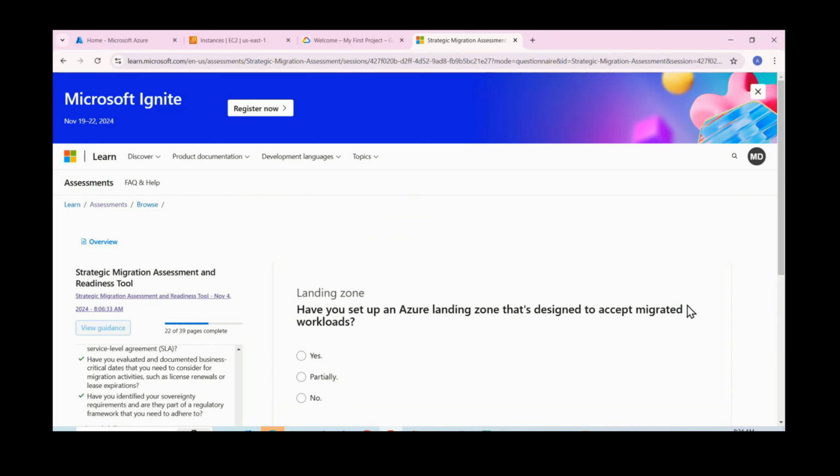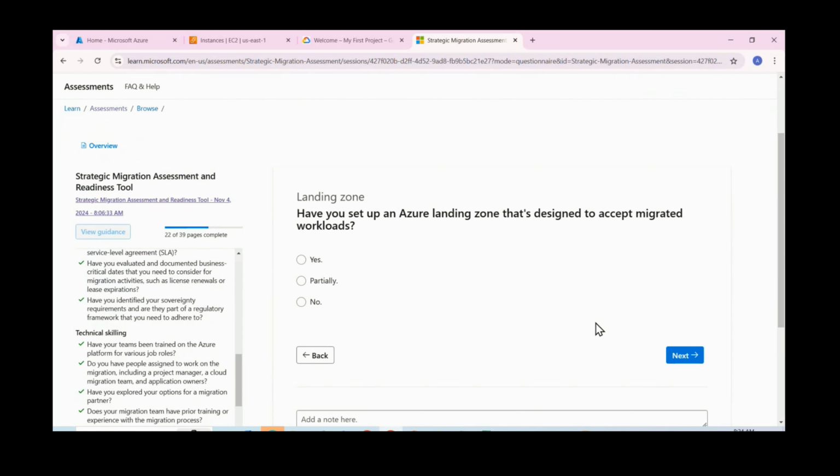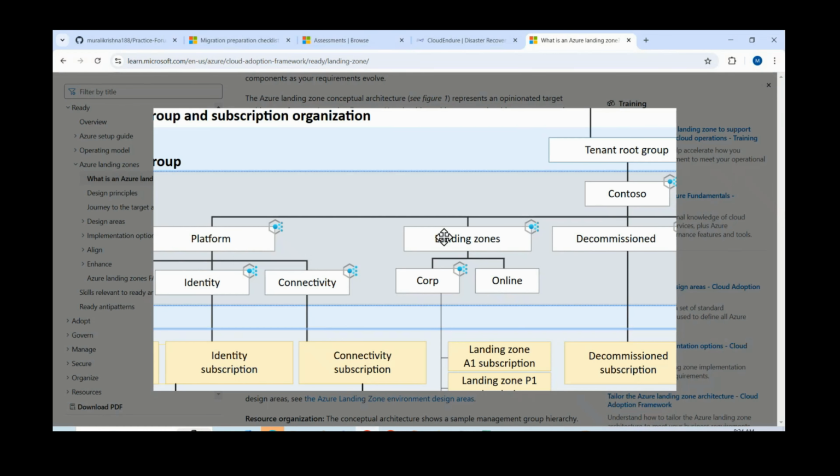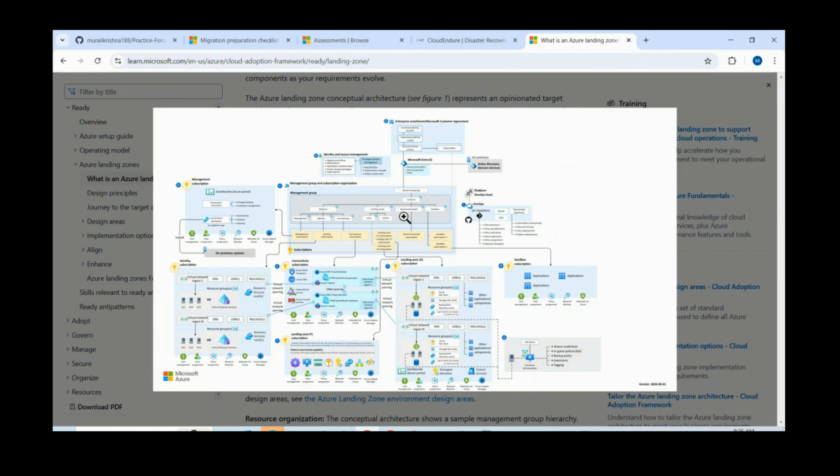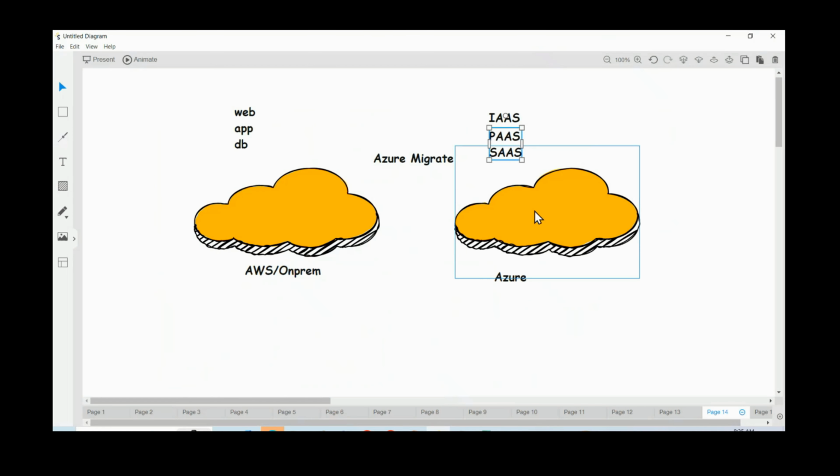Okay. So, have you set up an Azure landing zone designed to accept migrated workloads? Whenever you're trying to host your applications in the cloud, first we need to have a landing zone.